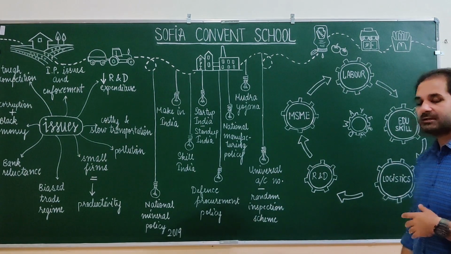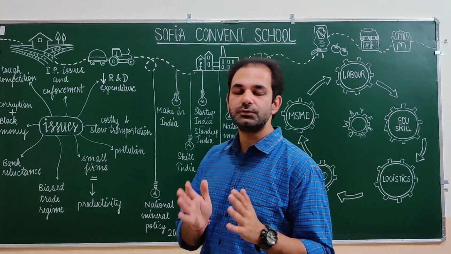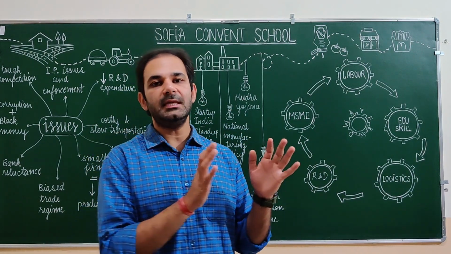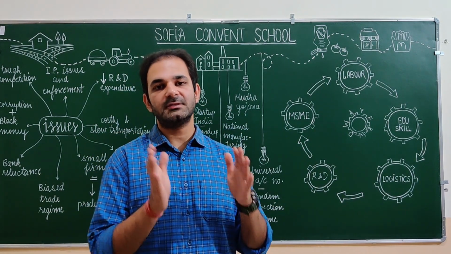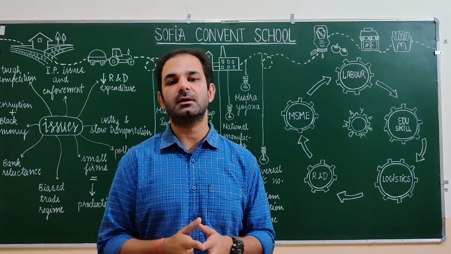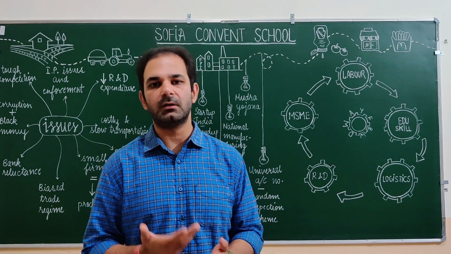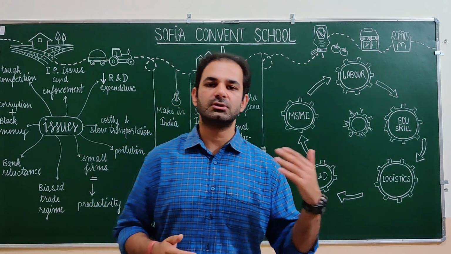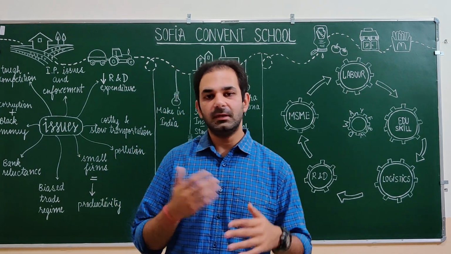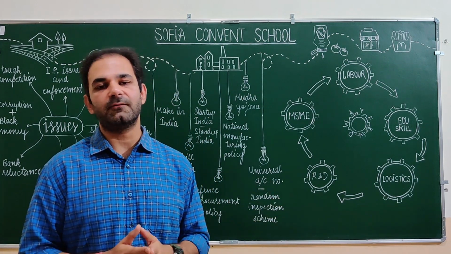Next we have the universal account number. Now the biggest challenge of the Indian government is to bring more people into the formal system. Now there is the formal economy, there is the informal economy. A daily wage worker who is working on a construction site is generally an informal worker. There is no job security, there is no pension, there is no PF, there is no ESI. So he has no insurance.